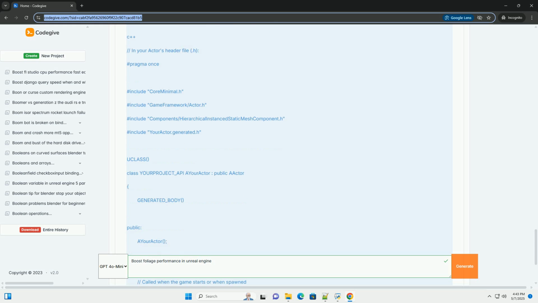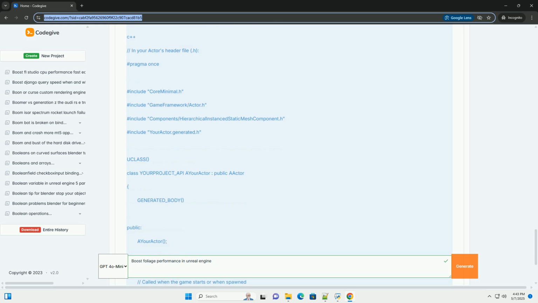Texture optimization. MIP maps: ensure that all your textures have MIP maps enabled. MIP maps are pre-calculated lower resolution versions of the texture, which are used for distant objects. This reduces the texture sampling cost. Texture size: use the smallest texture sizes that still maintain acceptable visual quality.